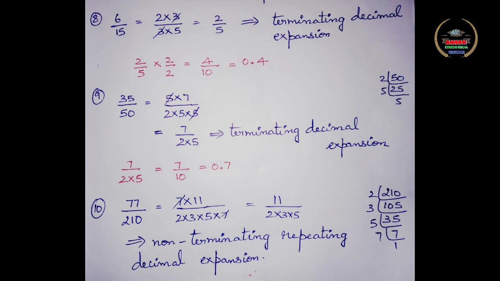Therefore, since there is an extra 3, you can conclude that it is going to have a non-terminating repeating decimal expansion. So we have done side by side all the subdivisions answering both question number 1 and 2. I hope you have understood this method of finding whether a rational number is going to have a terminating or non-terminating repeating decimal expansion.